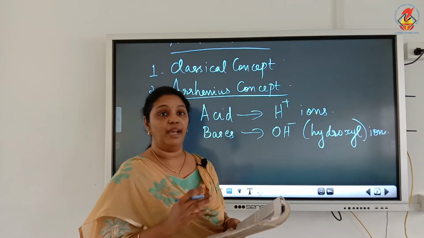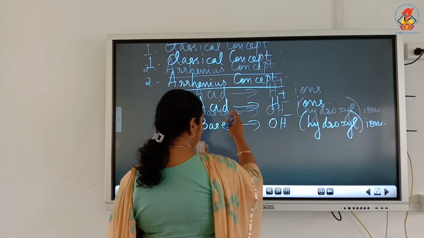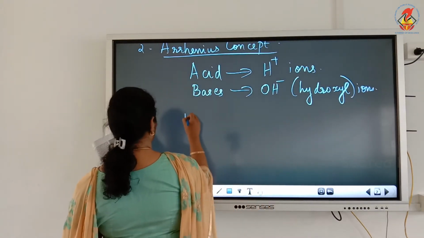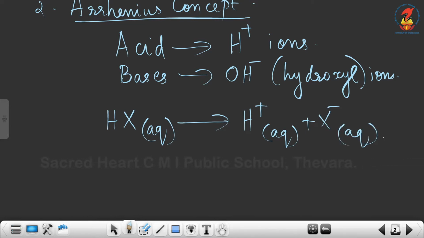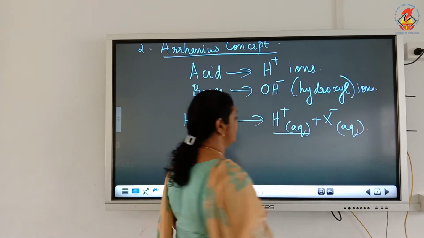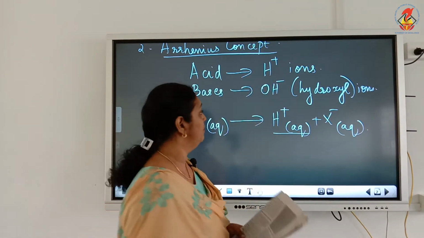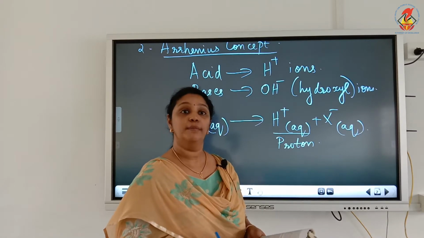Now, according to the Arrhenius concept, the ionization of an acid in aqueous solution can be represented as, taking a general expression for an acid, HX in aqueous solution. It will dissociate as H plus plus X minus. If you look at this equation, HX can be called an acid because it dissociates in aqueous solution to give H plus ion. We can call H plus a proton because there is no electron present in H plus.